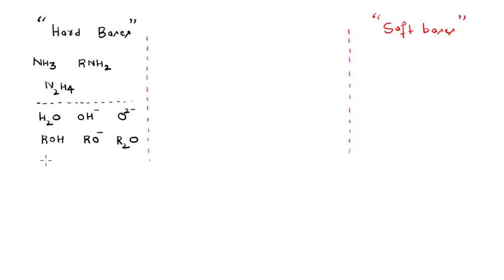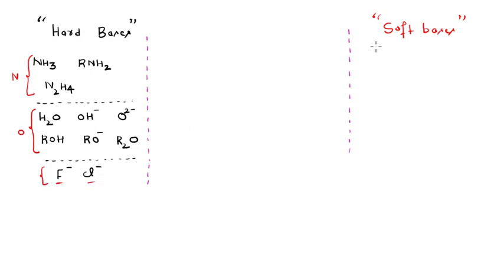In the same way, we can also have halogen containing hard bases, right? For example, we can have fluoride and then chloride, right? So all these contain highly electronegative elements. These species contain nitrogen as the electronegative element, these contain oxygen, and these, obviously you can see here, contain fluoride and chloride, right?